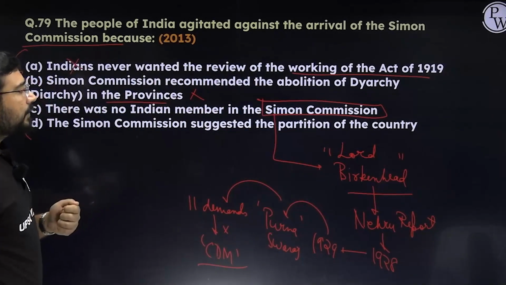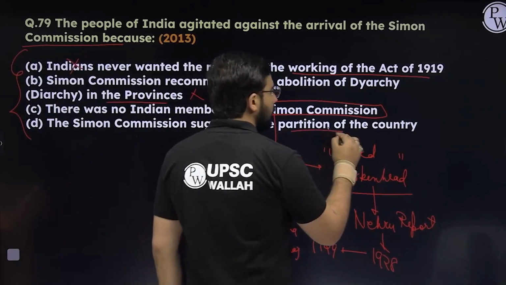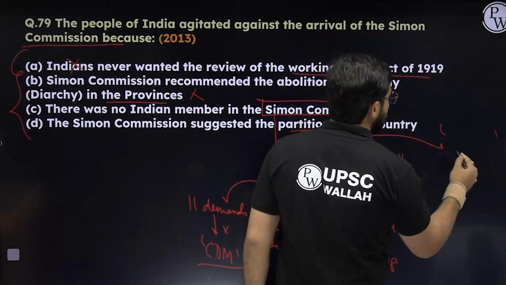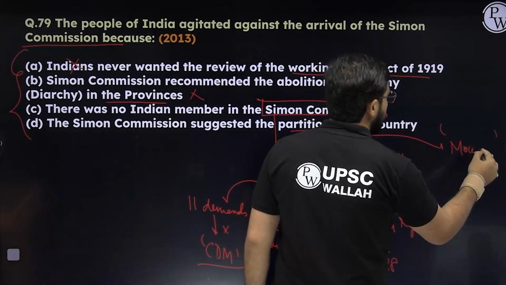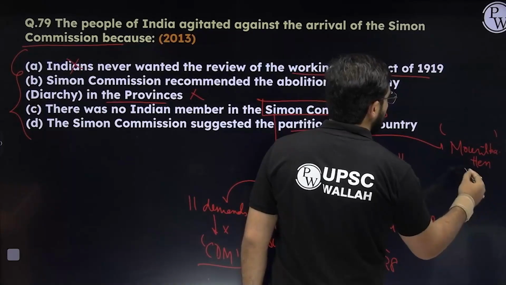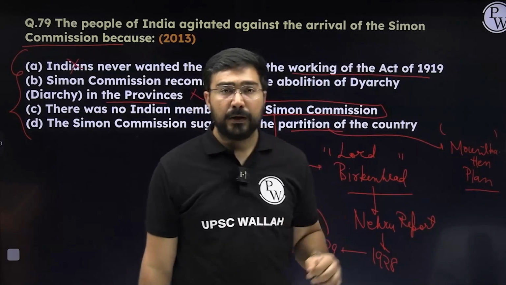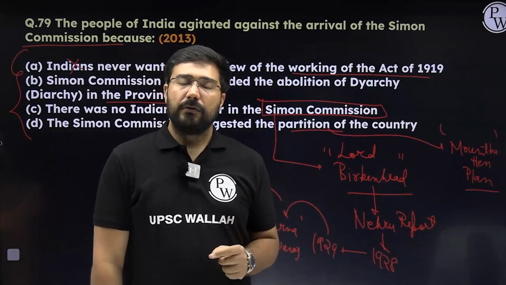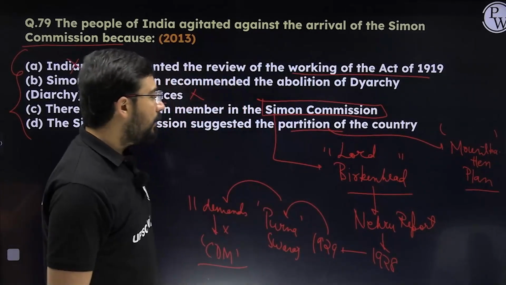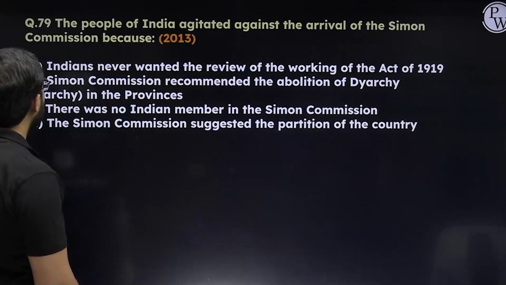The Simon Commission suggested the partition of the country. The partition of the country was only given by one plan, and that is the Mountbatten plan. Even in the Cabinet Mission plan, the idea of Pakistan was not accepted. Only the Mountbatten plan finally did the partition of India. So please remember any official offer that came in the Mountbatten plan. So here the answer will become C.